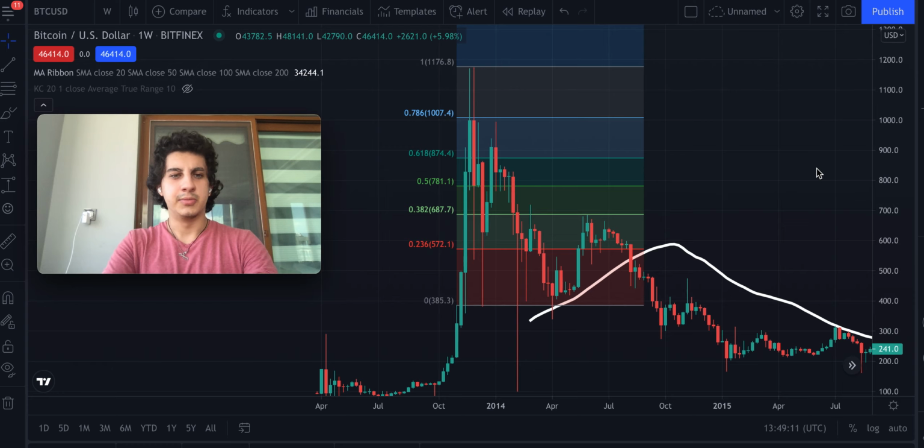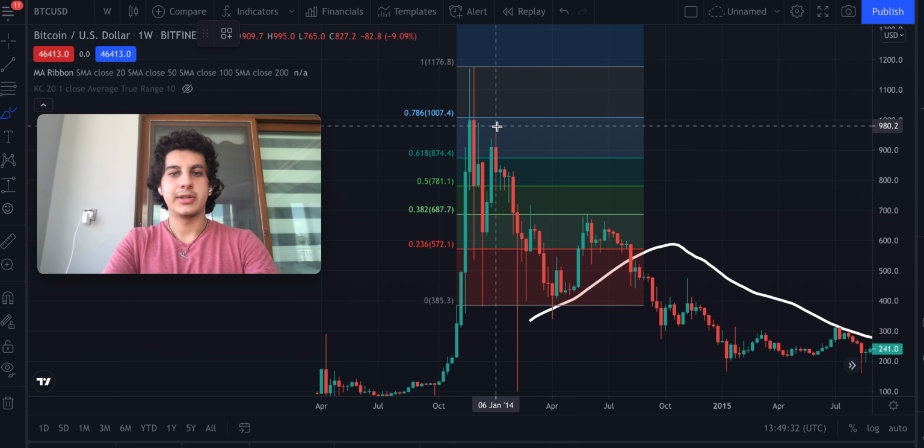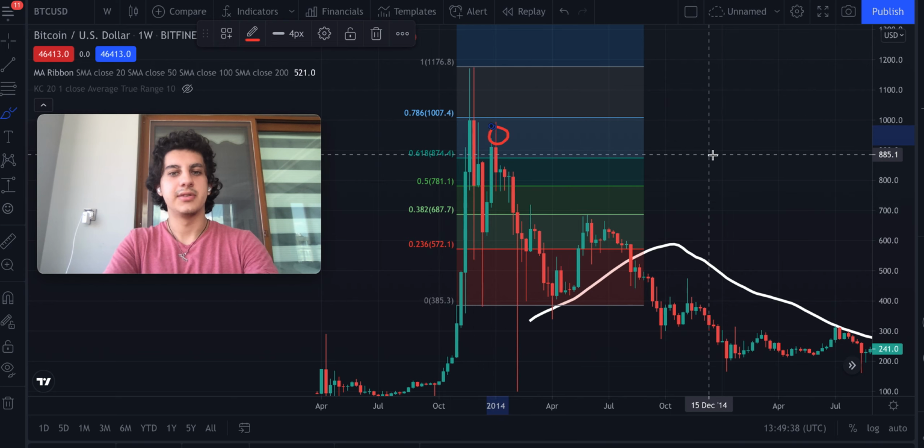At the daily candles for Bitcoin, but today I really wanted to look at the weekly candles because it might show the future price action of Bitcoin if we look at these previous trends. So starting from 2014, if we take the Fibonacci from the low after a previous high and bring the high as number one, we can see that right after that, the price finished in between the 0.618 and the 0.786 Fibonacci levels.